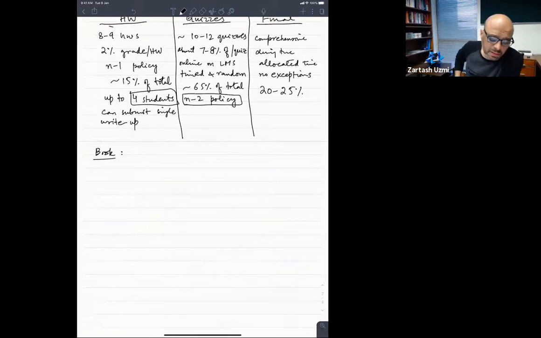By the way, there is some more detail about the quizzes. We do understand that when you are in an online setting, you can only provide answers that are numbers. For this kind of course, it's not that big of a problem, but still, people would like to get some partial credit. So we will have this flexibility that if you have done some work, you can write your answer.